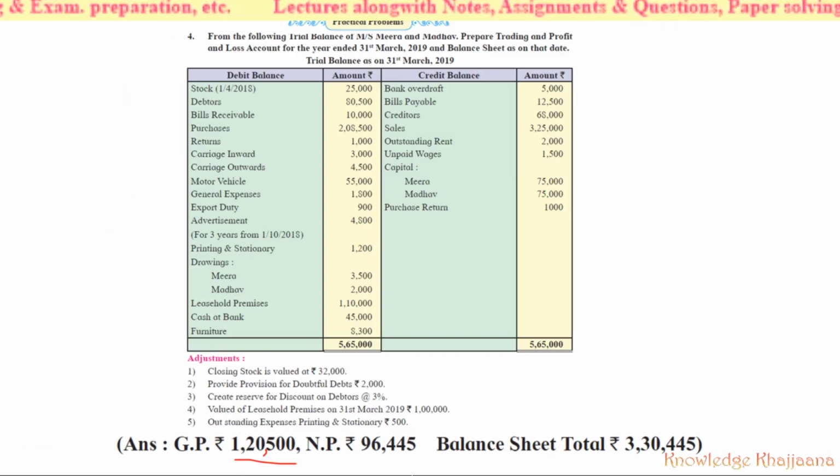Our net profit was rupees 96,445, and here it is given the same, 96,445. Our balance sheet was tallying with the amount of rupees 3,30,445, and here it is also tallying with the amount 3,30,445. It means our problem exactly matches the answers given in the book.